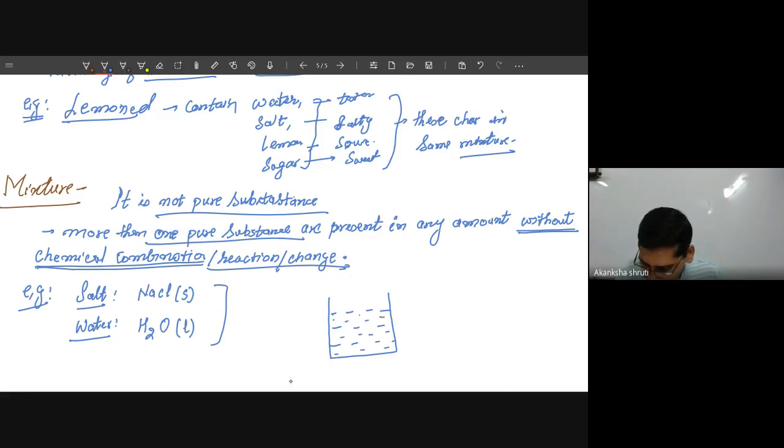Okay, जब भी आप देखिए वाटर की हम बात करते हैं तो हमने यहां भी ड्रॉ किया. So these are the water particles, H2O particles. But observe carefully, there is a gap between these H2O particles. One particle is here, another particle is here, another particle is even just below or above it.